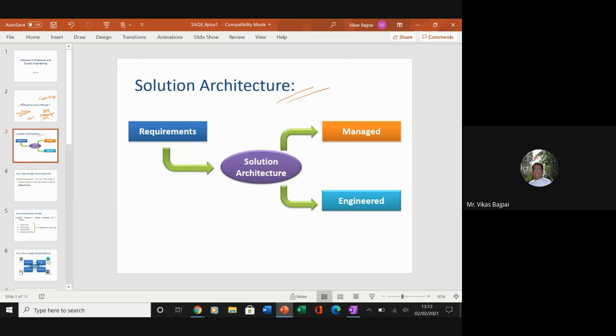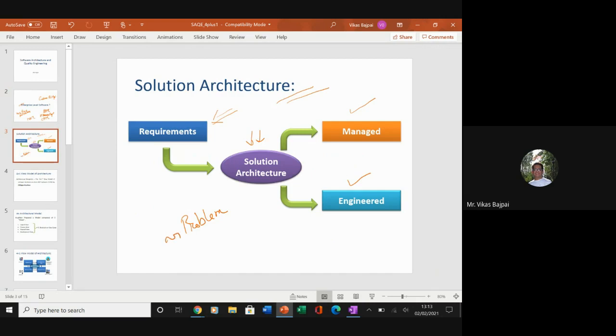So in this solution architecture, we have requirements which are fed to it, and these requirements can be further managed and engineered. There is a term coined in IT which says it is the description of a discrete and focused business operation or activity, and how IT supports that particular operation. Right. So there we have a solution in the form of an architecture for a particular problem. That's how we deal with this particular thing.